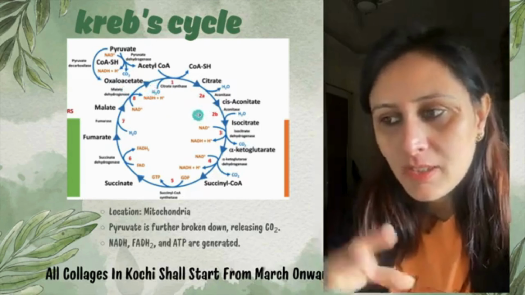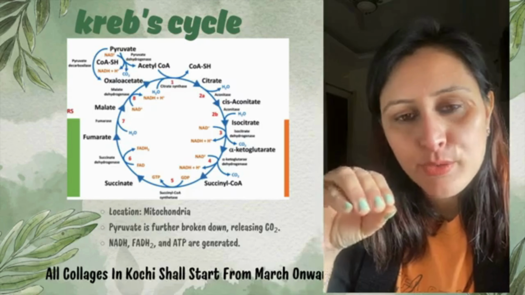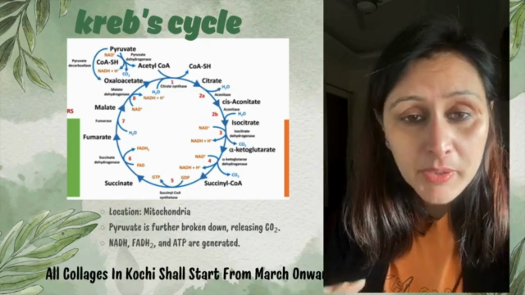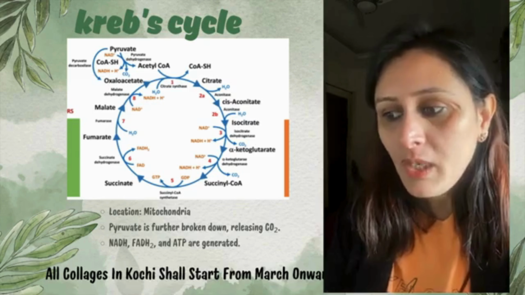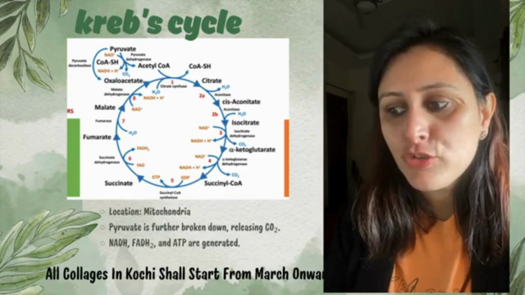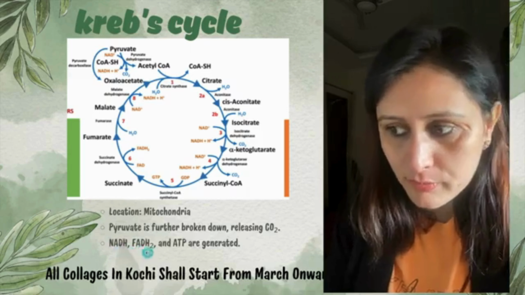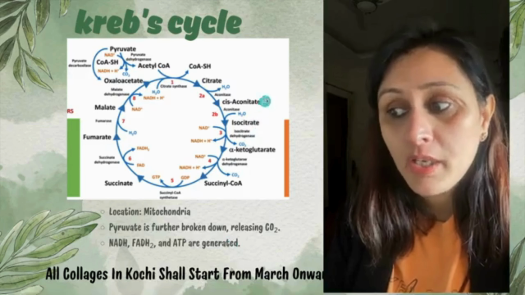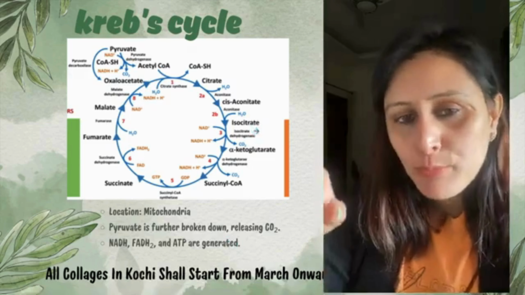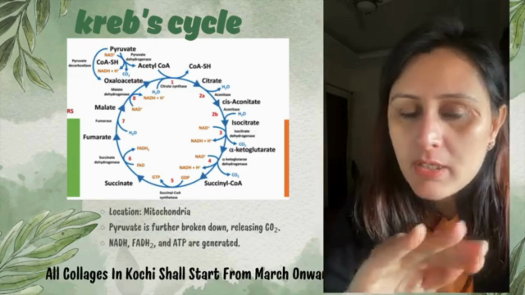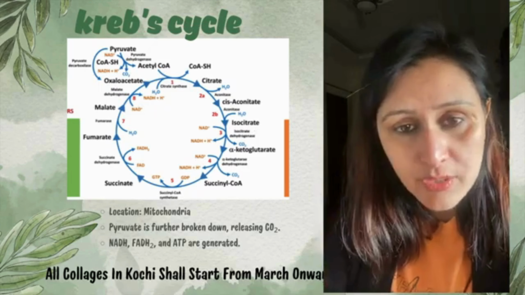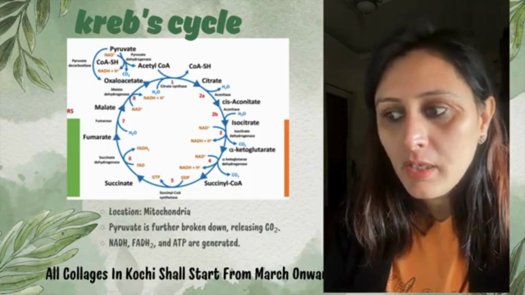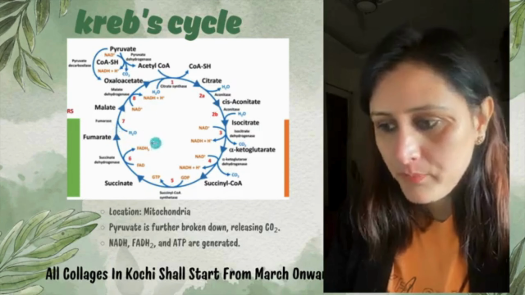So eventually this is the entire process, what happens to pyruvate, how it is converted and goes on in the cycle, right? और यहाँ पर इस cycle से क्या मिल रहा है हमें? We are getting NADH, FADH2 and ATPs are generated here, right? ये हमने देखा इन steps में कार्बन डाइऑक्साइड भी रिलीज हो रहा है, हाइड्रोजन भी रिलीज हो रहा है. So that means the process is going on. See, carbon dioxide gets released out and hydrogen gets released out and water also gets released out, and the energy also gets released, right?